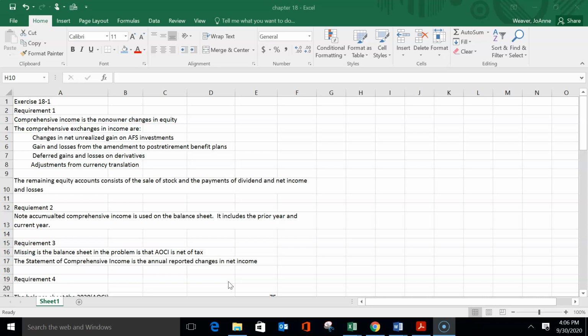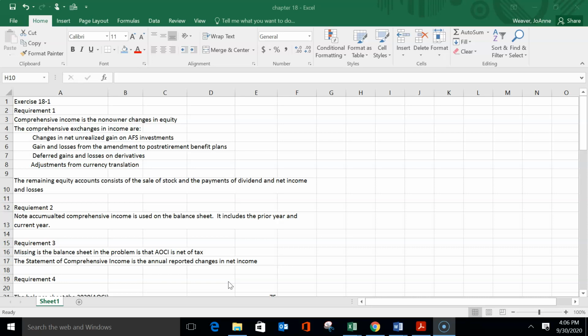And they actually give the amount for each year. And there are other comprehensive adjustments. And again, they give us the amount each year. So the total comprehensive income for each year is given to us.